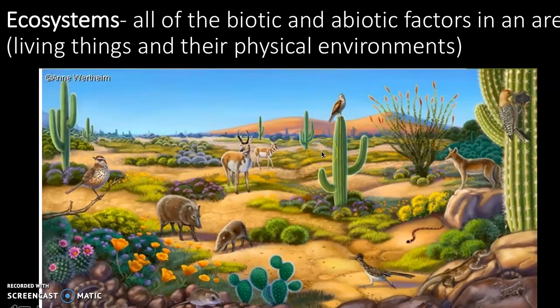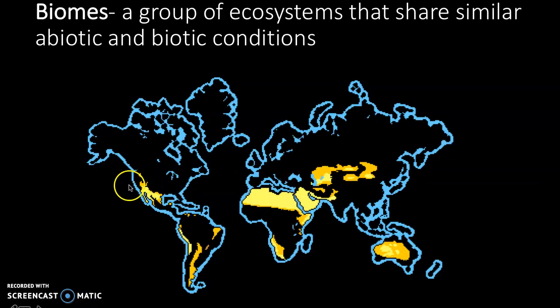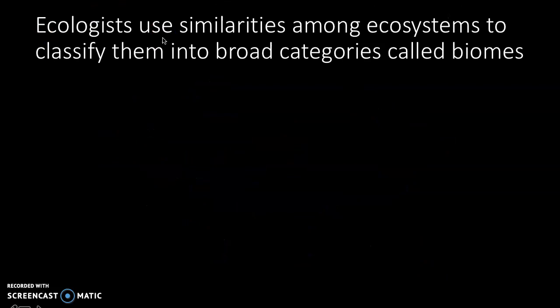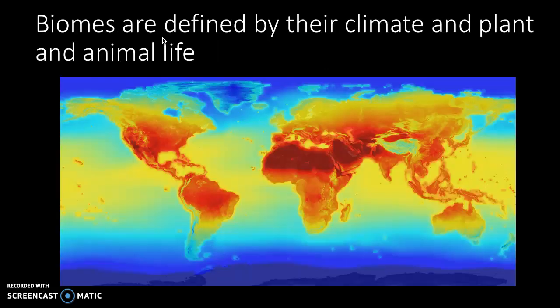This was a desert ecosystem. Then the desert biome is all the deserts in the earth. So they share similar abiotic and biotic conditions. The abiotic means the climate, biotic means plants and animals. Okay, so ecologists use similarities to classify biomes. So they're classified by climate and plant and animal life.